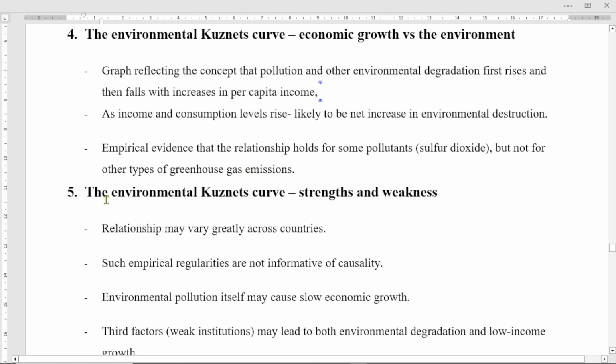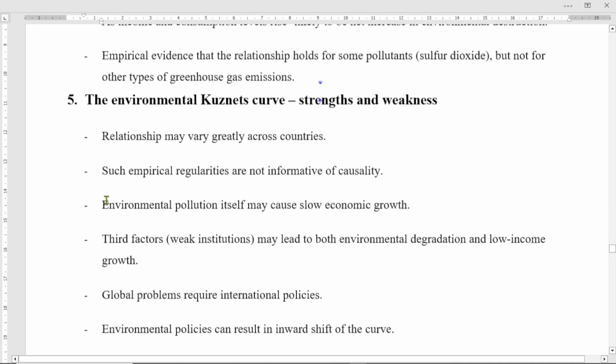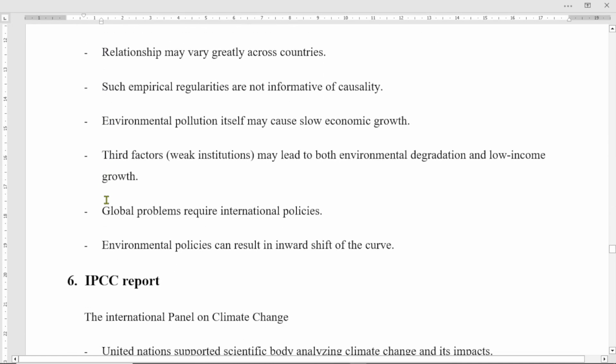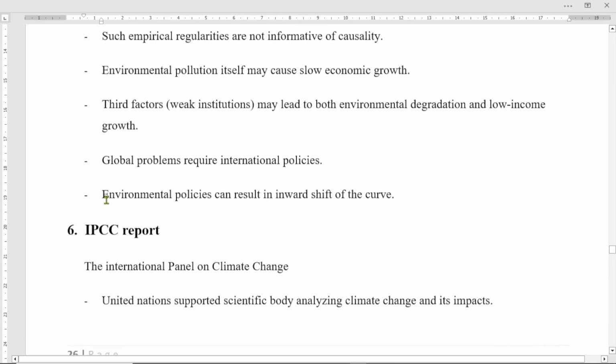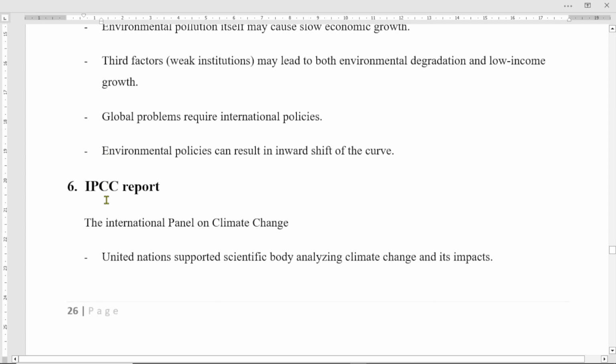What about the environmental Kuznets curve's strengths and weaknesses, right? The relationship may vary greatly across countries. It may be different for different countries, right? Such empirical regularities are not informative of causality, right? And environmental pollution itself may cause slow economic growth, right? The environmental pollution itself may cause what? Slow economic growth. And as a third factor, weak institutions may lead to both environmental degradation and low income growth.